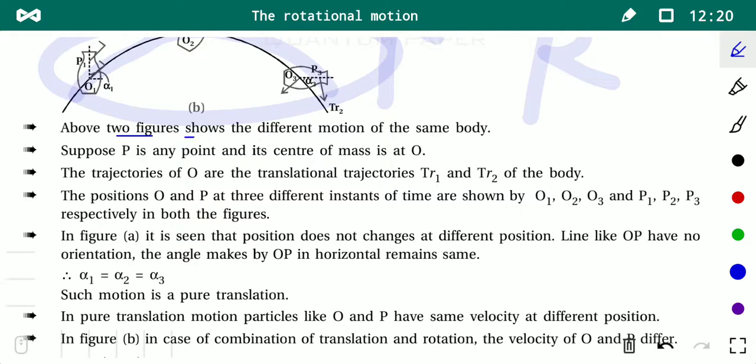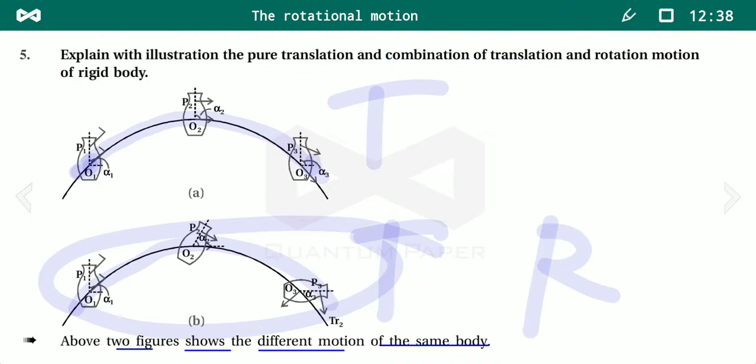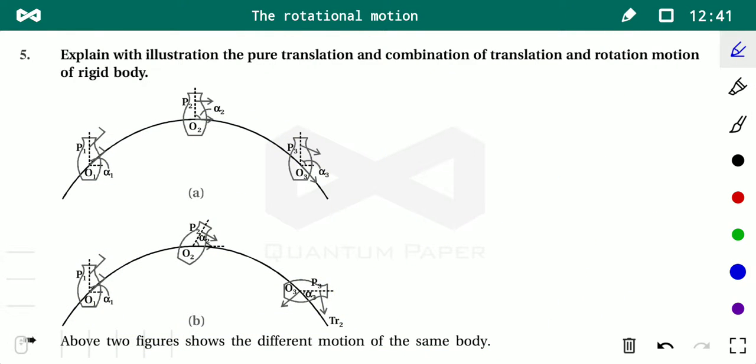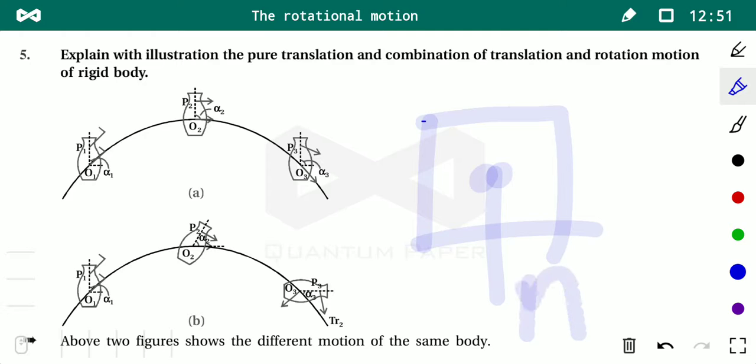Above two figures show the different motion of the same body. Suppose point P, the three positions P1, P2 and P3, point P is any point and the center of mass is at O. Student, center of mass is the concept we have to discuss in this chapter. Suppose this is an object made up of many particles. Then the center of mass of the body is the point where its entire mass is assumed to be located. If it is a symmetrical body, then its center of mass is its geometrical center.